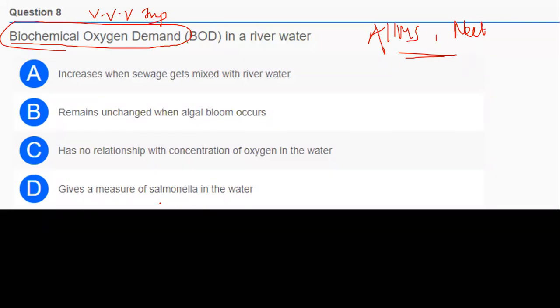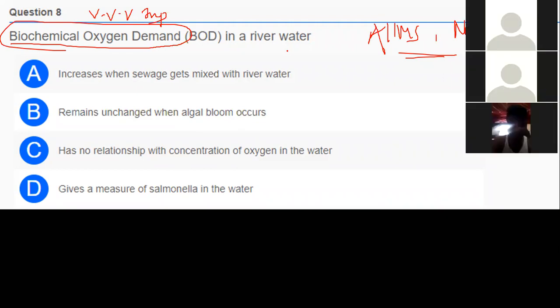Biological oxygen demand in river water. One person has told the answer to be B. Guys, please turn off your videos.